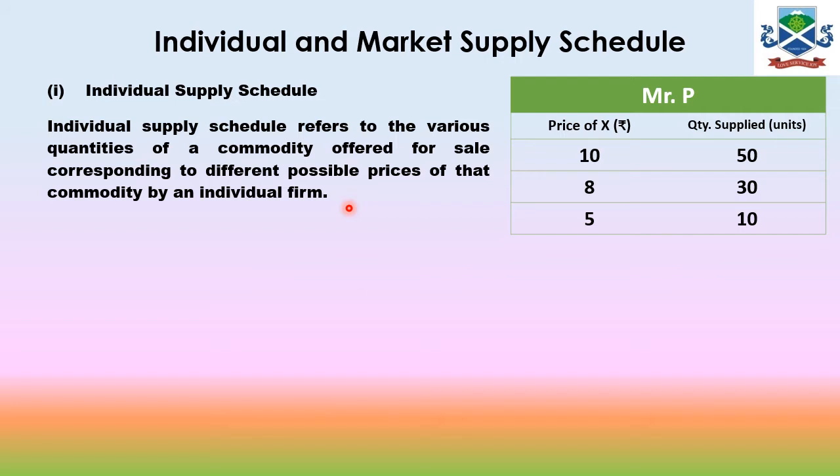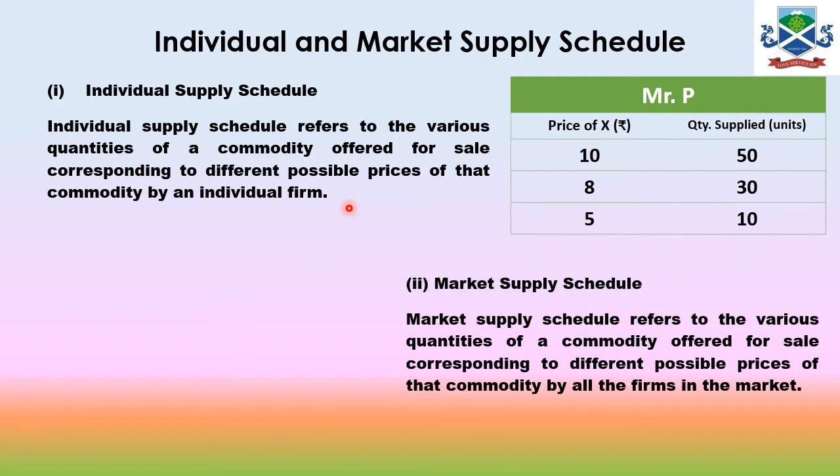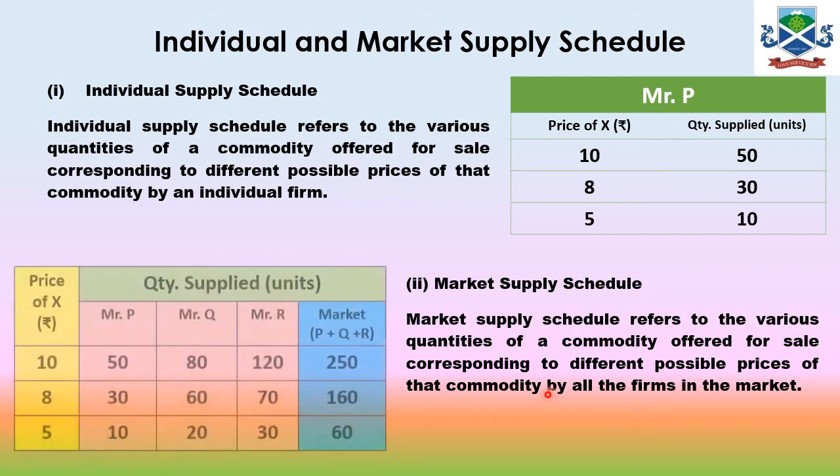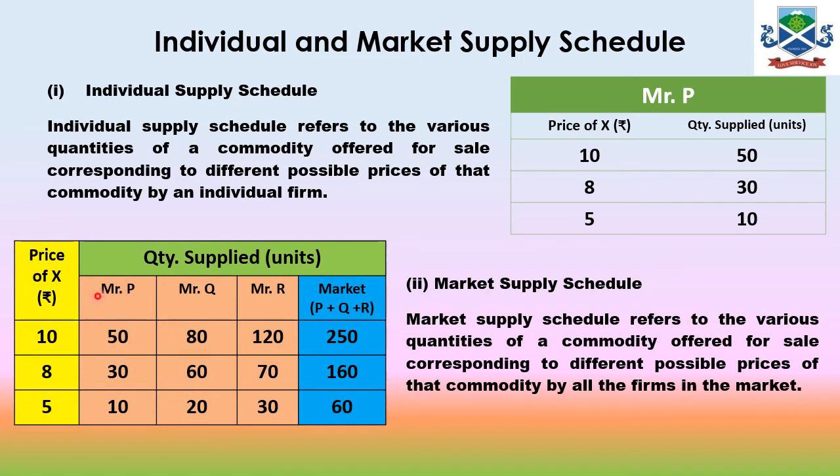as the individual supply schedule. Whereas market supply schedule refers to the different quantities of a commodity offered for sale at corresponding possible prices of the commodity by all the firms in the market. All the firms are selling different quantities at different prices, and if we add the individual supplies of all the firms together, then we get the market supply. For example, in the market there are producers or suppliers, sellers P, Q and R, and when we derive market supply we have to add P plus Q plus R.